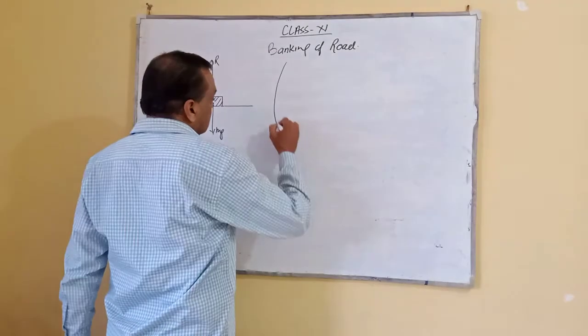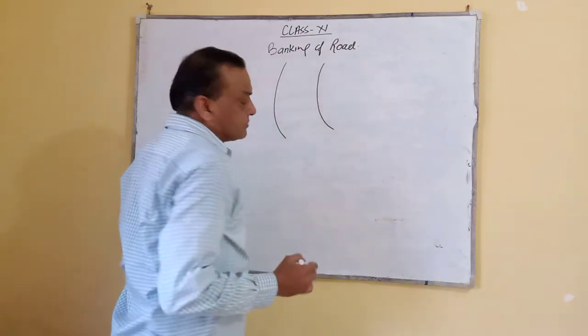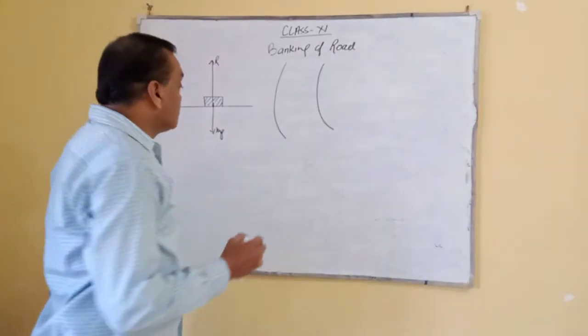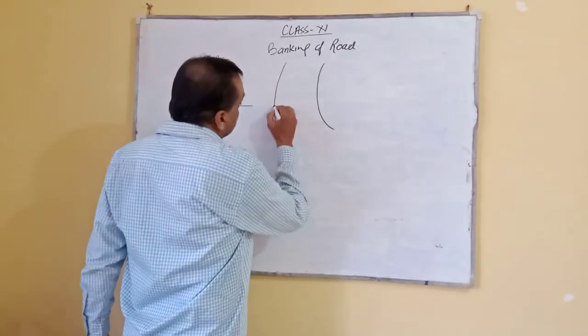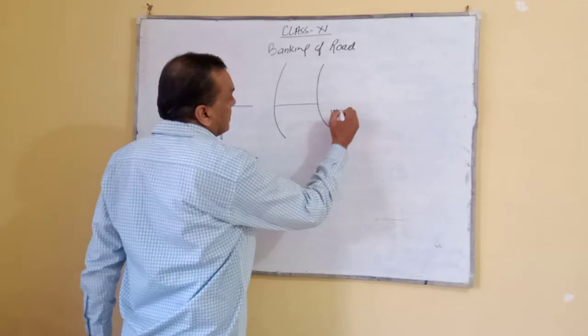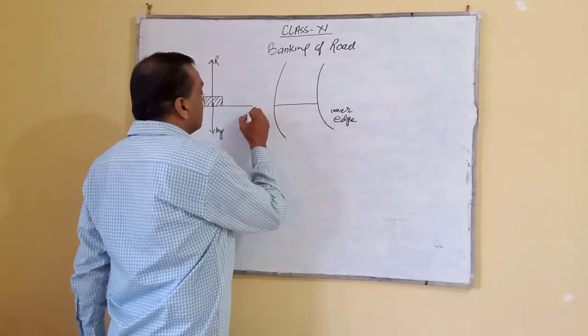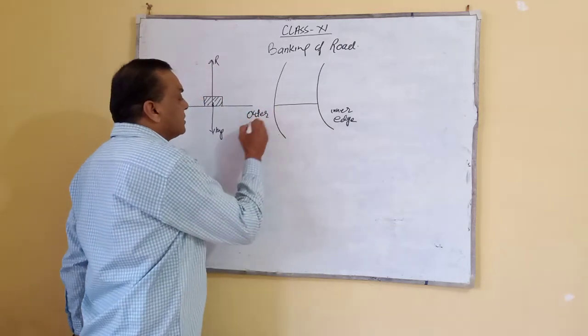But where the road takes a sharp turn, this road is not a plane. This is called the inner edge, and this is called the outer edge.